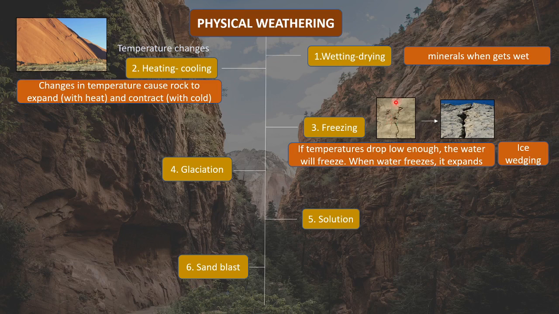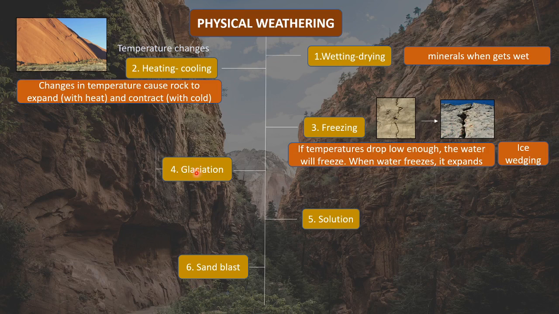It puts pressure in the crack, due to which the crack expands, right. When water freezes, water has a property of expanding. So during freezing, the water will expand and exert pressure in the cracks, and due to that pressure, the crack will expand even more, and this will lead to weathering of some of the particles of the rock, right. So this is called freezing, thawing.